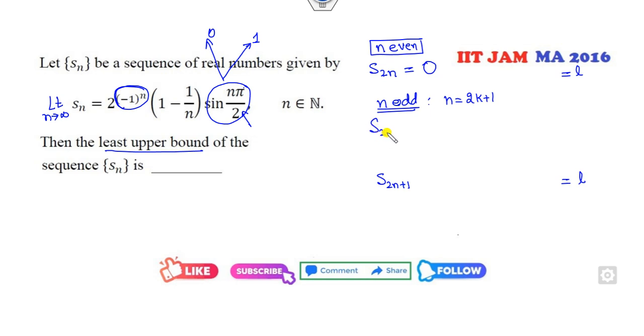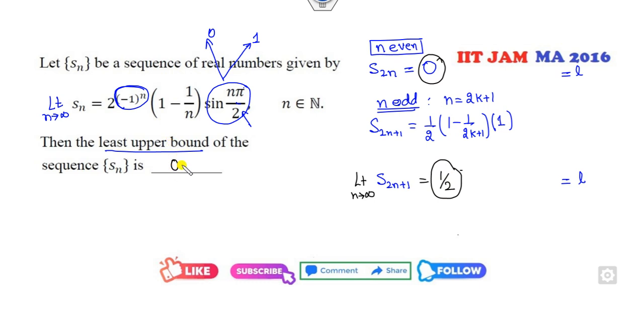Then s of 2n plus 1 will be 1 over 2, this number will be odd, 2k plus 1, and this number will be 1, because whenever n is odd, it will be 1. So what is the limit? As n approaches infinity or k approaches infinity, it is a half. So what is the upper limit of this? It's 0, it's a half. So the least upper bound will be 0.5, which is the right answer of this problem.